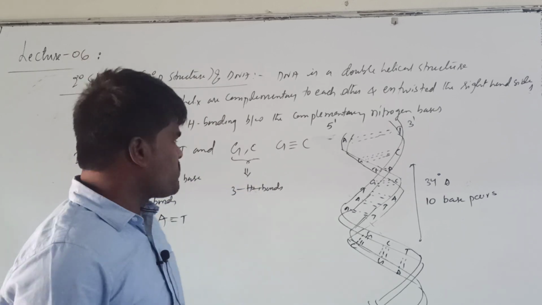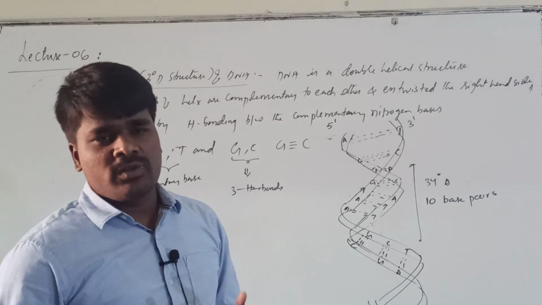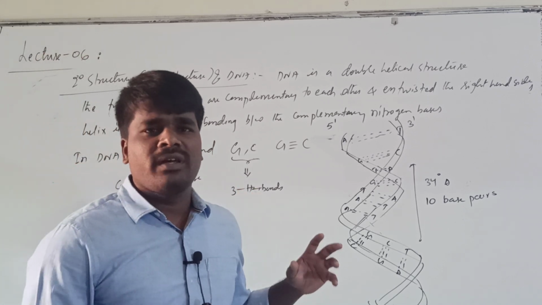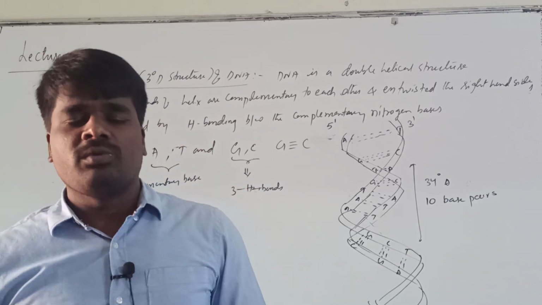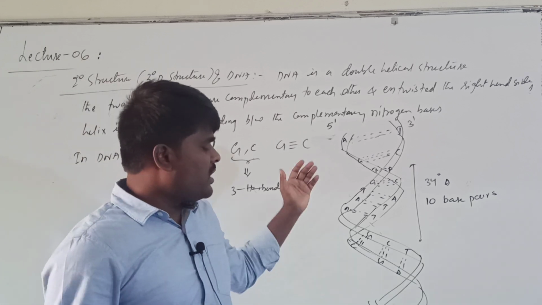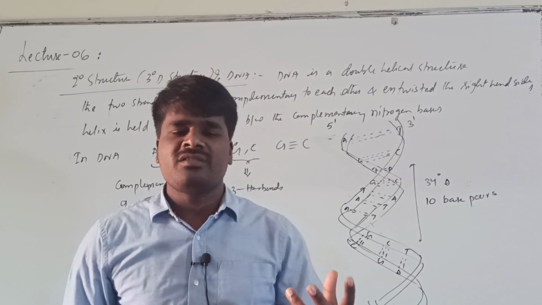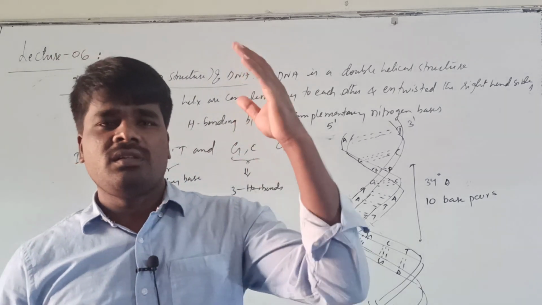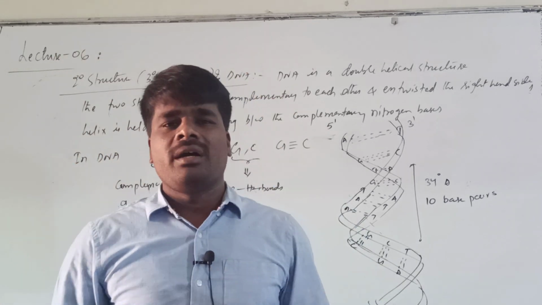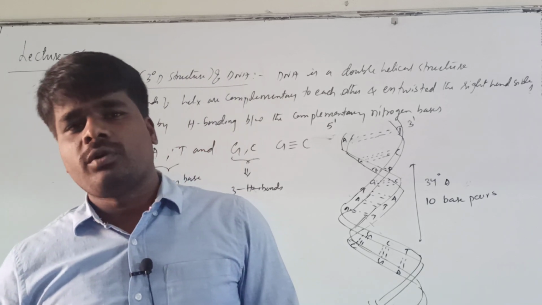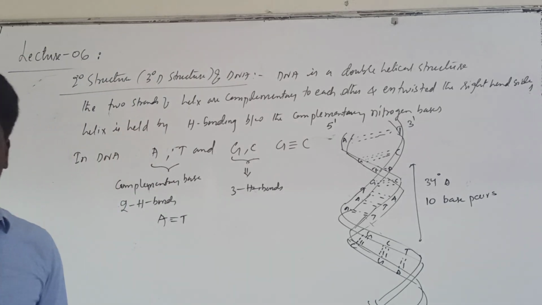What are the complementary base pairs? Adenine and thymine, and guanine and cytosine, are complementary bases. Adenine and thymine are held by two hydrogen bonds, and guanine and cytosine are held by three hydrogen bonds. The diameter of this double helical structure is 20 angstroms, and each helix contains 10 base pairs within a range of 34 angstroms. By that, the distance between each base pair is approximately 3.4 angstroms. This is about the double helical structure of DNA.